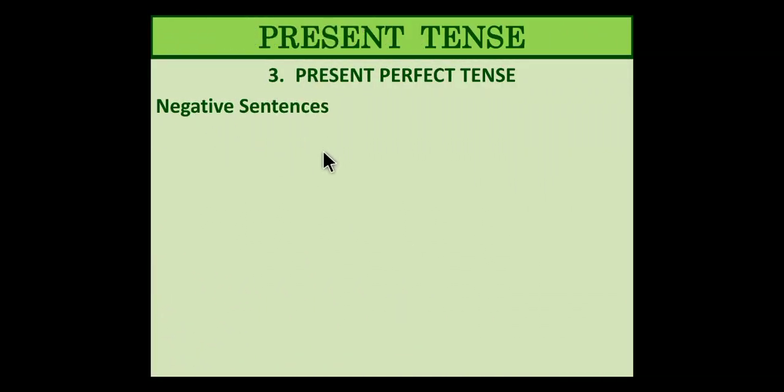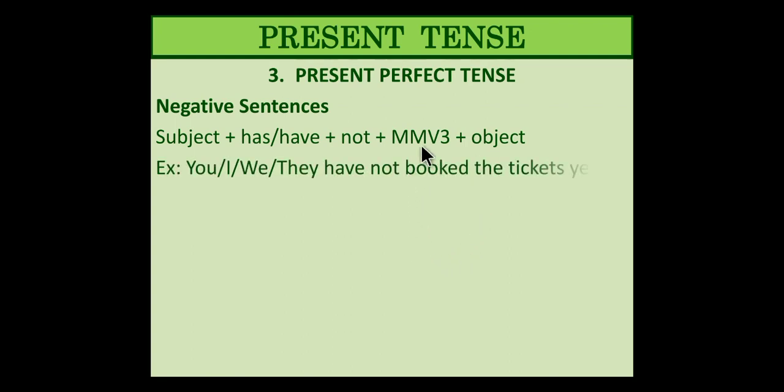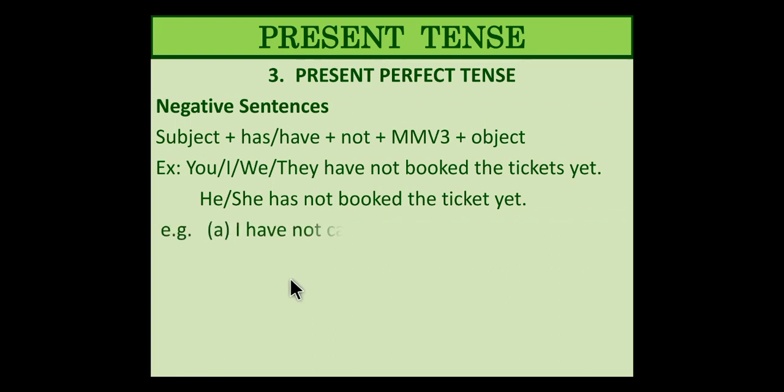Next, negative sentences for present perfect tense. In the present perfect tense, the stress is more on the action completing, not on the time. Subject plus has or have, not, and then MV3 and object. MV3 is the past participle. You, I, we, they have not booked the tickets yet. He, she has not booked the ticket yet. See, the only difference is has and have. Have for plural, has for singular. Examples, I have not called him. The train has not gone.